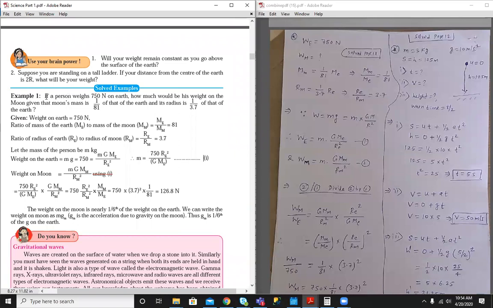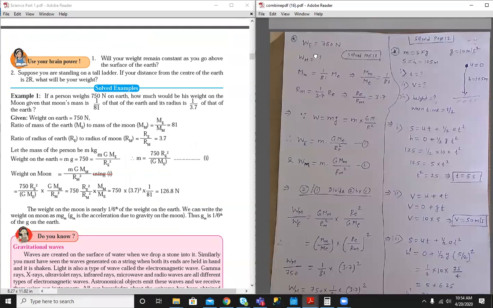The problem is: if a person weighs 750 Newton on Earth, so the weight of a person on Earth is, let's see in the written notes, W_E equal to 750 Newton. How much would be their weight on Moon?